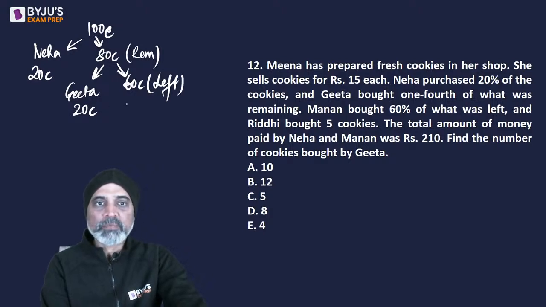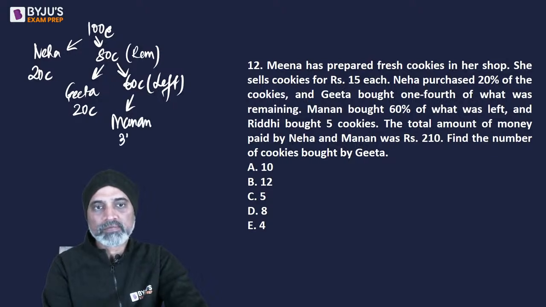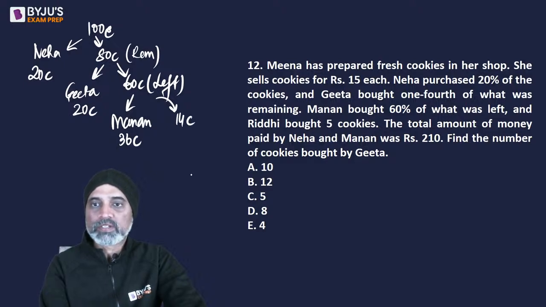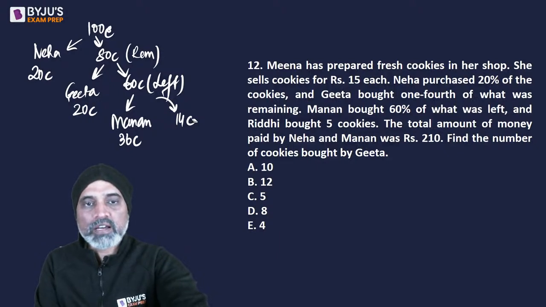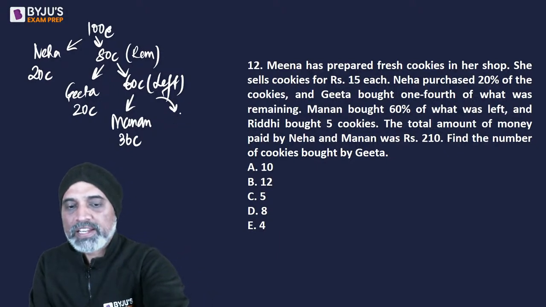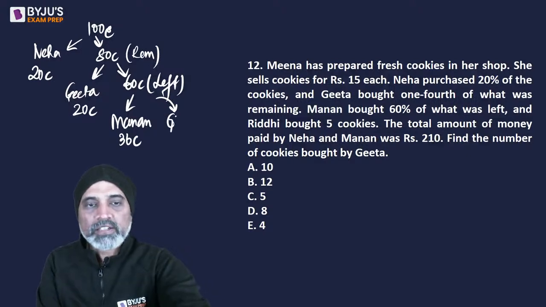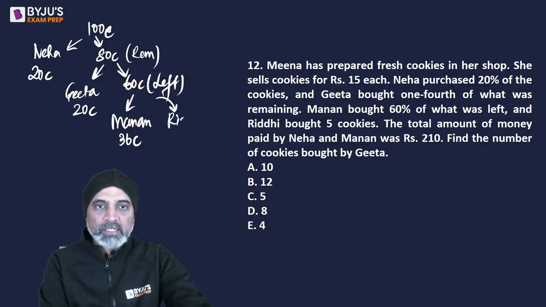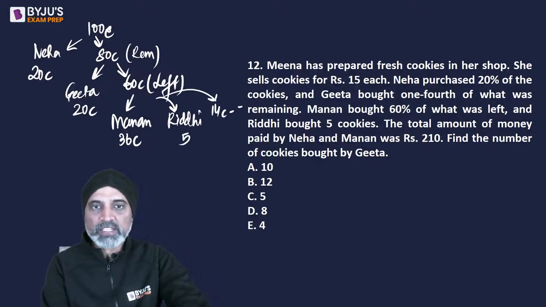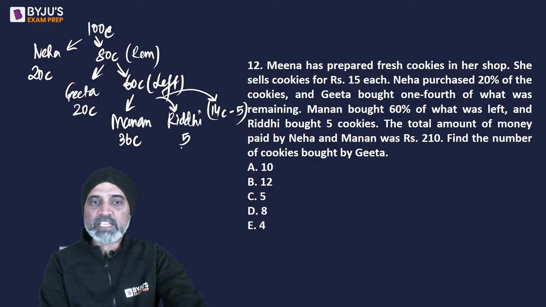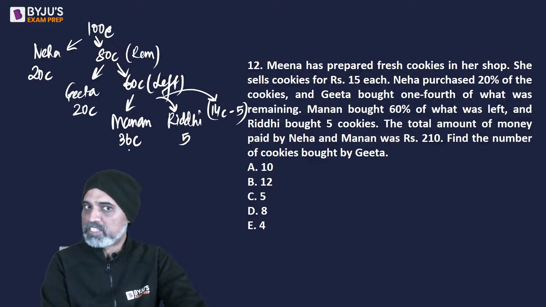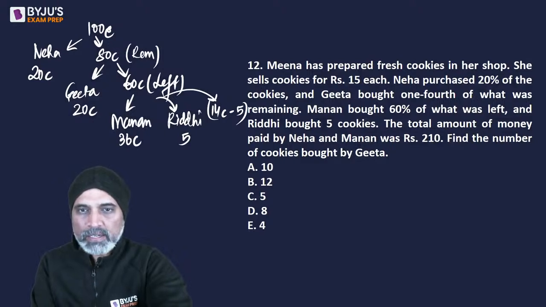Manan bought 60% of this 60 C. So Manan bought 36 C. So the leftover is going to be 14 C. Now in this 14 C, some part Riddhi bought and some part is left. Riddhi bought exactly 5, so leftover is 14C minus 5. 14C minus 5 plus 5 is 14C, 14C plus 36C is 60C. I hope everything is visible.